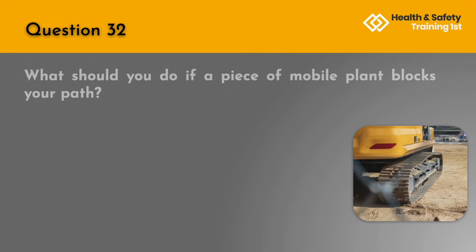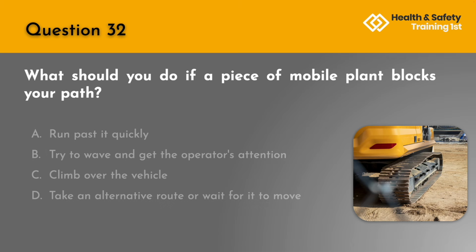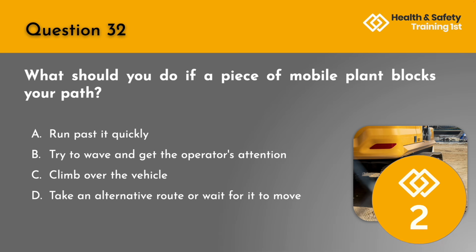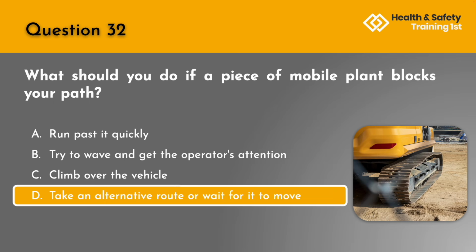Question 32. What should you do if a piece of mobile plant blocks your path? A. Run past it quickly. B. Try to wave and get the operator's attention. C. Climb over the vehicle. Or D. Take an alternative route or wait for it to move. The correct answer is D. Take an alternative route or wait for it to move.